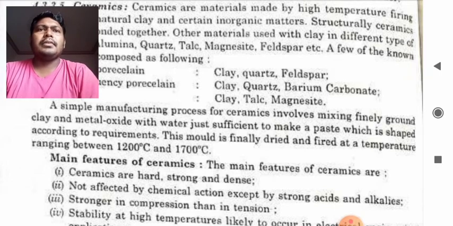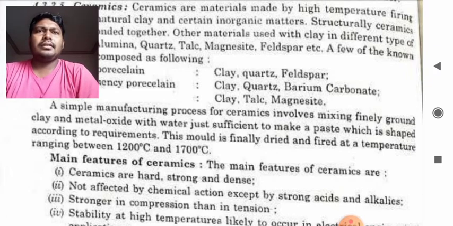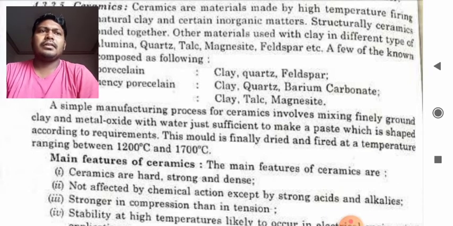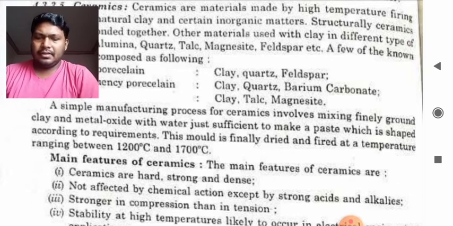So students, the manufacturing process which we have read now involves mixing finely ground clay. It is a very finely powdered clay. Now this clay is mixed with a metal oxide and water just sufficient to make a paste which is shaped according to requirement. So we can make any shape which we require. This mold is finally dried, so it will be baked, you can say. It will be fired at a temperature of about 1200 degrees centigrade to 1700 degrees centigrade.